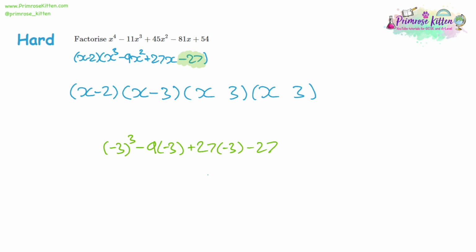So we type each term into your calculator. Negative 3 cubed is negative 27. Negative 3 squared is 9, so that'll be negative 81. 27 times negative 3 will give us negative 81, and then we're taking away 27. Now it looks like we might be getting 0 here, except one of these is negative. We want a positive and a negative 81. So that means that 3 is not going to be a factor.